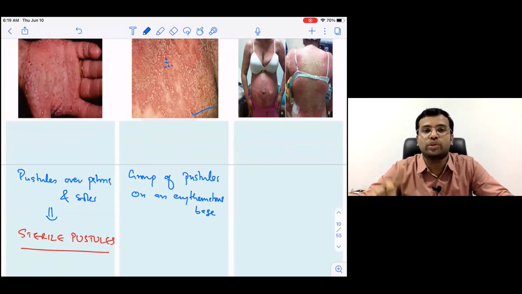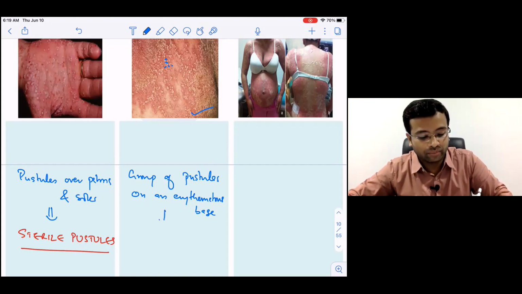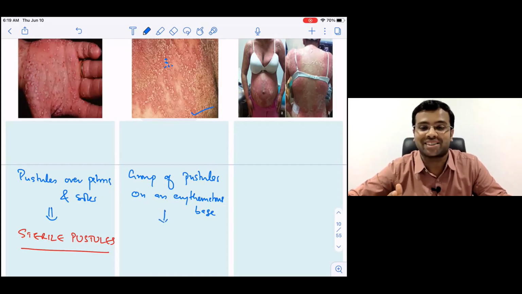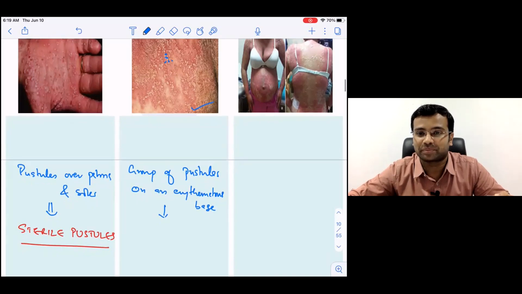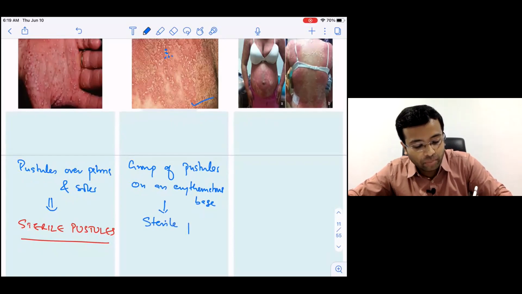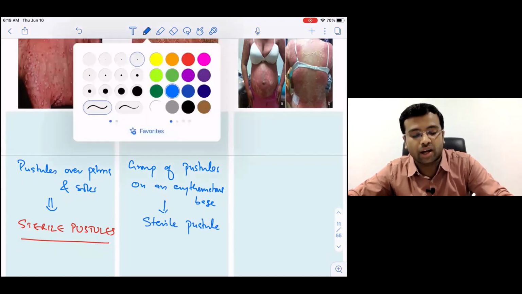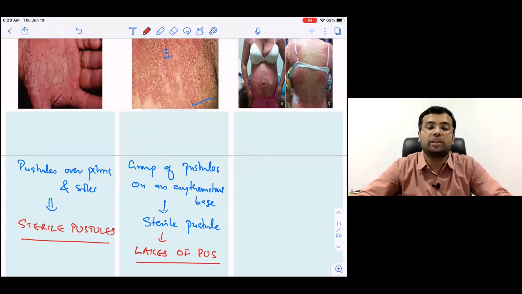Now again, if you send these pustules for bacteriological investigation, is it going to come back as sterile pustules or is it going to come back positive for a bacteria? Same question once again. We are talking about the same topic, psoriasis. So what do you expect, sterile or some bacteria? In the chat box. Exactly. So you will again expect a sterile pustule, and these sterile pustules are commonly called lakes of pus. This is a common term that we use to describe generalized pustular psoriasis.